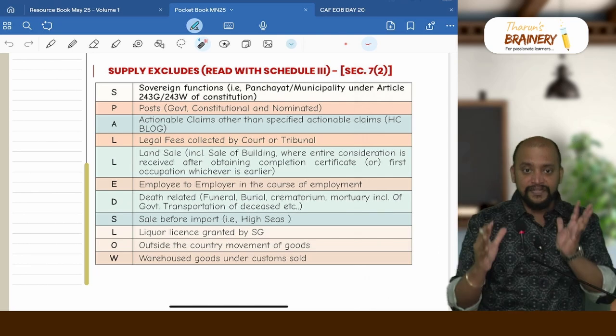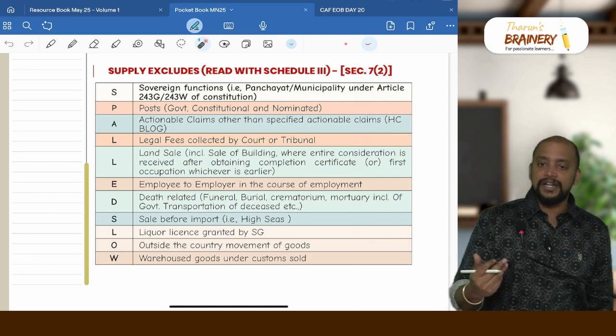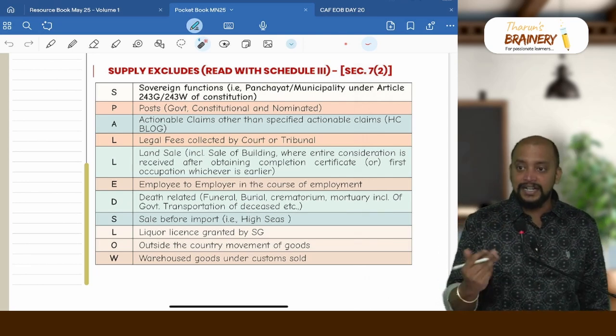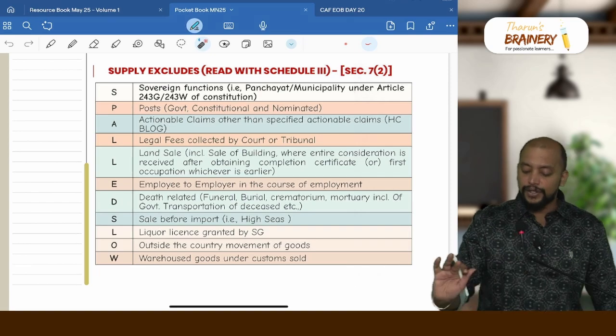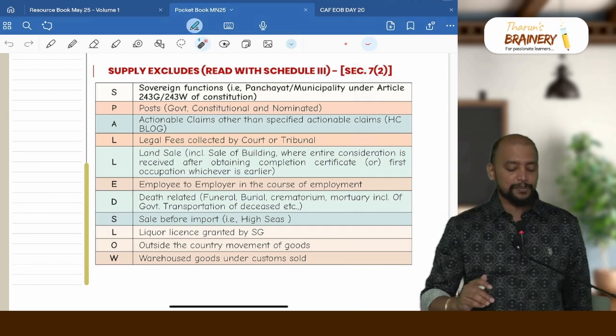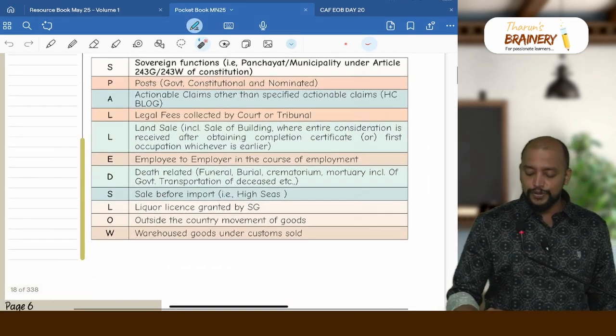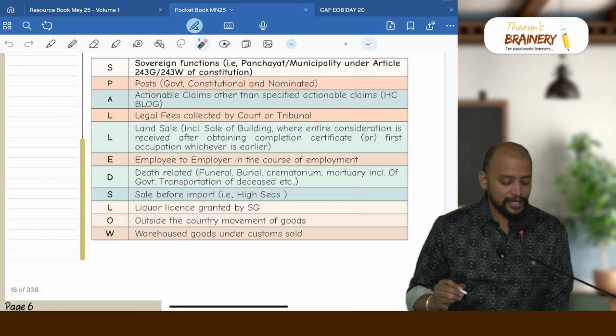They have listed out some list of activities. Those activities, if the government, that is panchayat or municipality does, will be excluded from supply, not exempted, excluded from supply. P for post. What are those posts? Government post, constitutional post and nominated post.